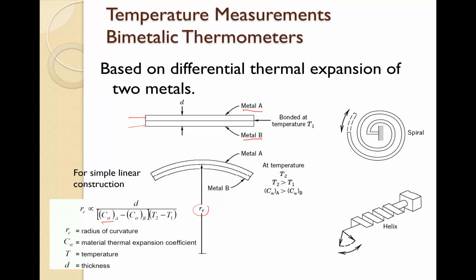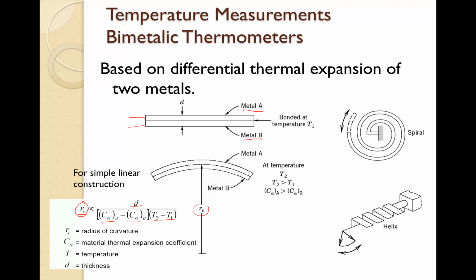So this one is known, this one is given, this one is given. When we measure RC, we get the value of RC, so we can get the temperature difference T2 minus T1. Okay, so this is very easy. We have to measure the radius of the thermometer here.